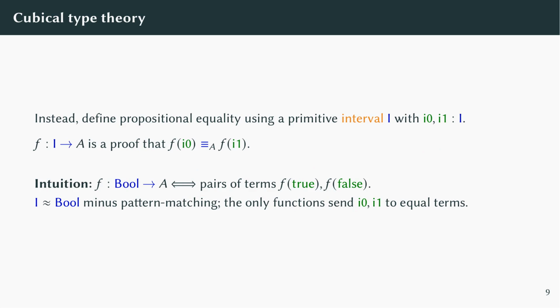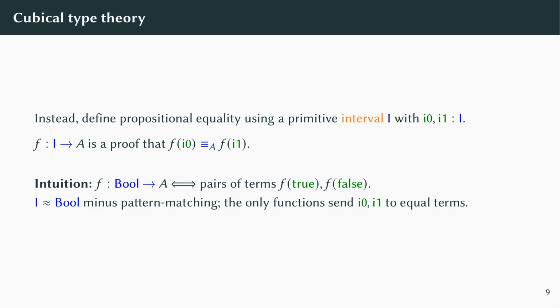Cubical Agda has a different version of propositional equality, which is defined in terms of a primitive interval I that has two constants i0 and i1. Using this interval, we say that a function f from I to A is a proof that f of i0 and f of i1 are equal elements of A.